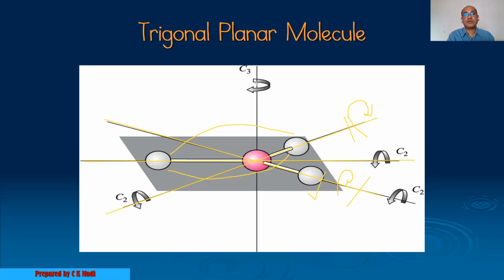And this is also C3. So how many rotation axes are there in total? One C3 is present and three C2s are also present.